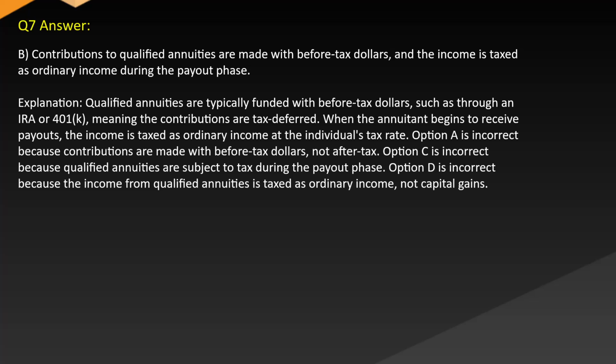Option C is incorrect because qualified annuities are subject to tax during the payout phase. Option D is incorrect because the income from qualified annuities is taxed as ordinary income, not capital gains.